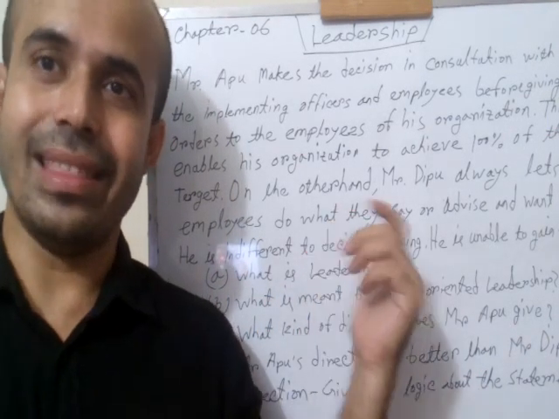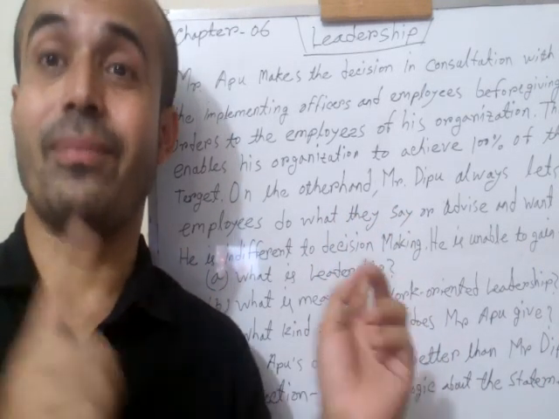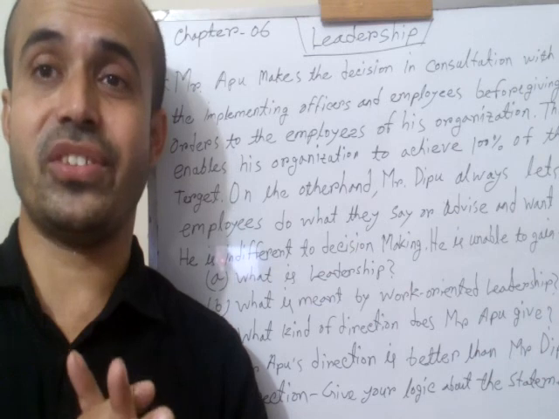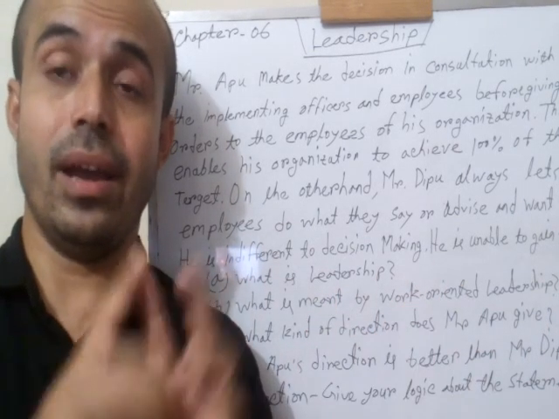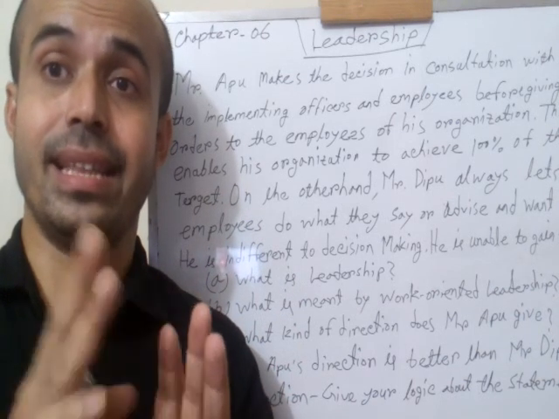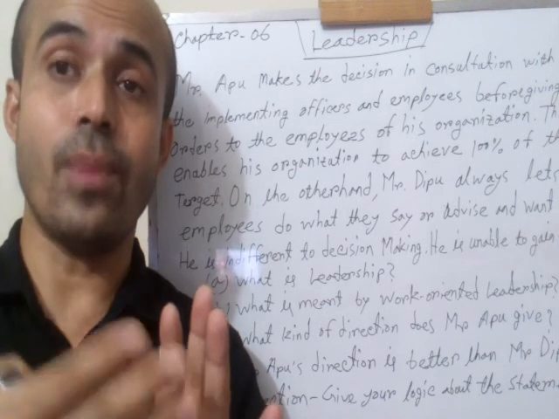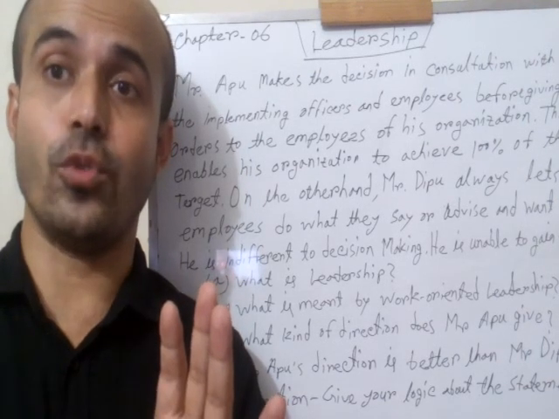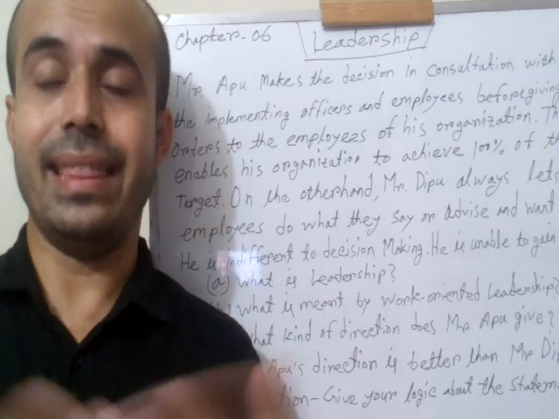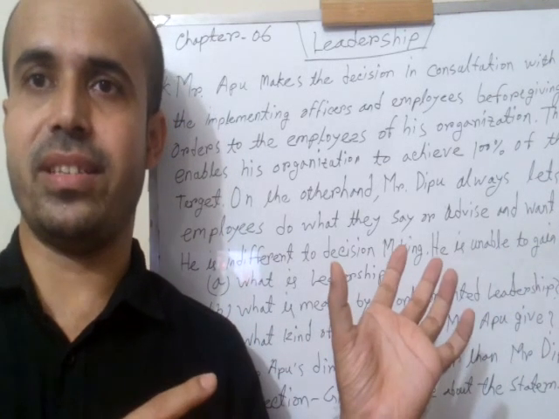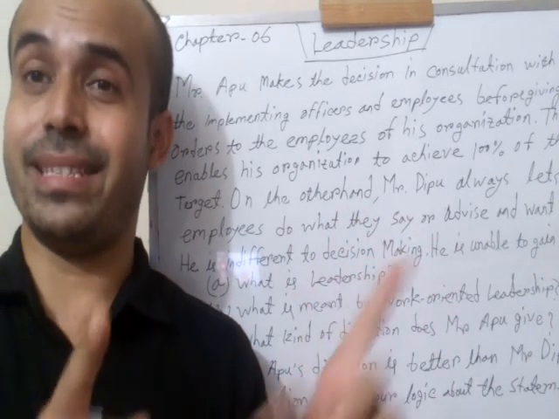On the other hand, we can say the positive points of participative direction. In the participative direction, the implementing officers and the employees can put forward their point of view, so that they know what type of order, what type of directions they will receive very closely, and that type of direction system is provided by the leader, the participative leader.